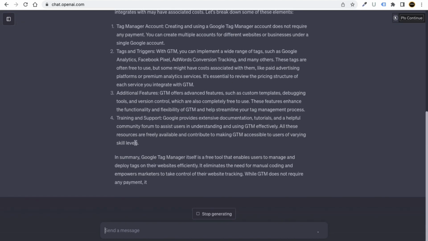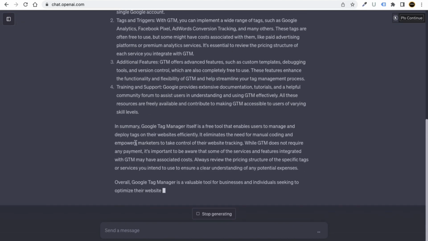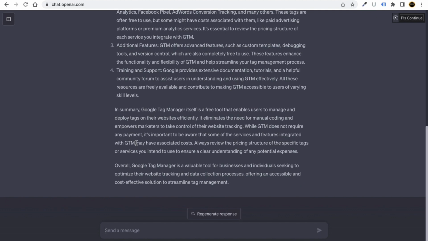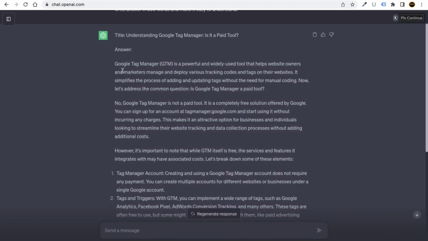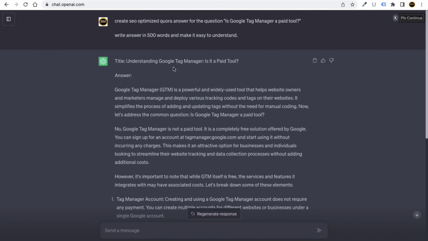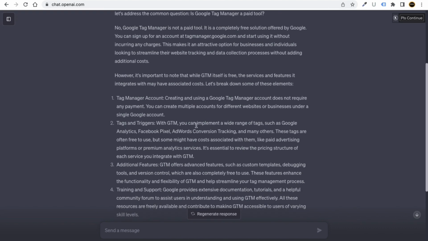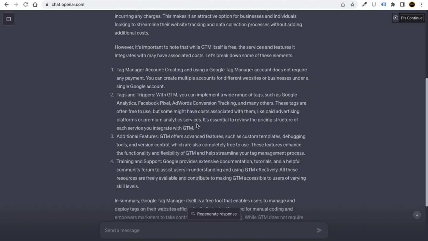Now we just need to copy and paste this answer. But there are plenty of things which you have to remember. We have created this particular content using ChatGPT. So you always have to give this command, and you just have to change the text between the quotation marks. You have to put the question for which you want to get the answer from ChatGPT. And the second thing is that you always have to change the word count according to your competitors, and then ChatGPT is going to generate a unique answer for you.